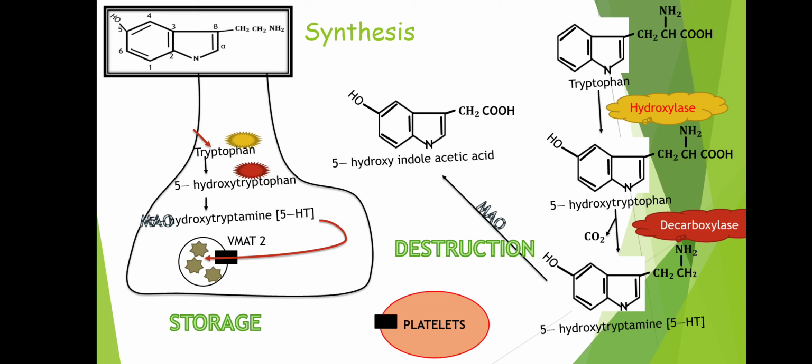To protect it from the monoamine oxidase, and for storage we require a transporter, that is the VMAT2 transporter. And this VMAT2 is not only present in the neuronal vesicle, but it is also present in the platelets. So serotonin is not only stored inside the vesicles of the neuron, but also inside the platelets. Okay, so this is regarding the storage.